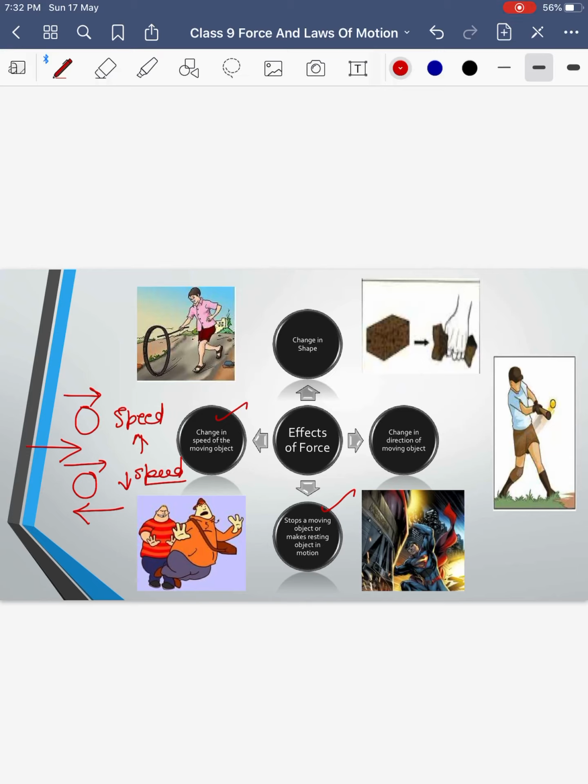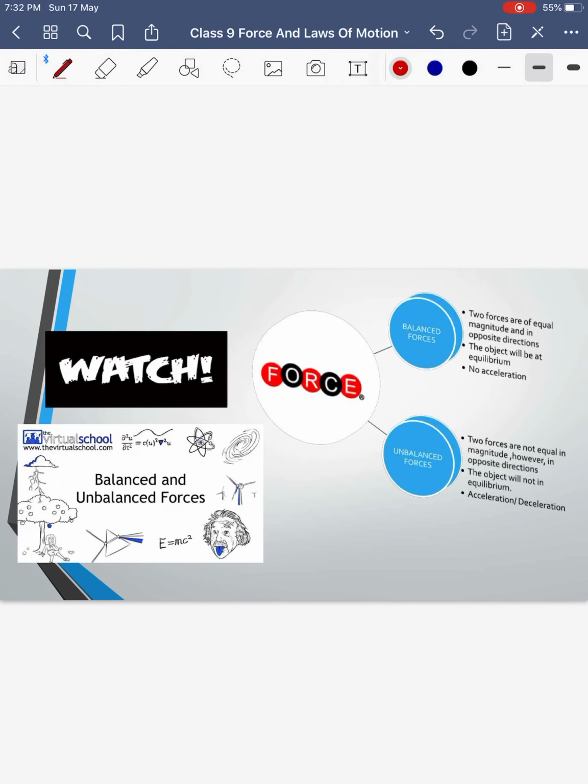Like the frictional force and air resistance, these are the opposing forces which result in a decrease of the speed of the object. A rolling ball comes to a stop after some time because of the opposing forces. Which ones? Frictional force, and air resistance. These are opposing forces which decrease the speed of the object. Force can change the shape of the object. We can compress a sponge or a rubber band or a spring. You stretch it, compress it, its shape will change. Dough, when you are making chapati out of dough, is again changing shape with the help of a force. Force can even change the direction of a moving body, as I already told you.